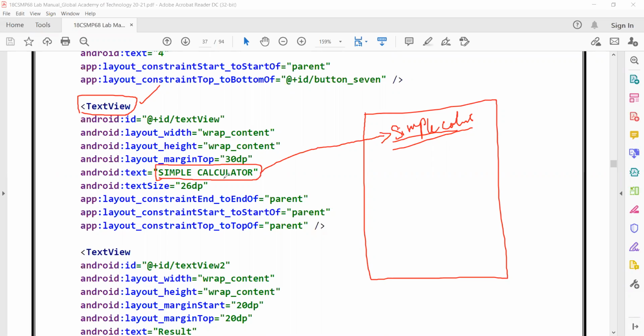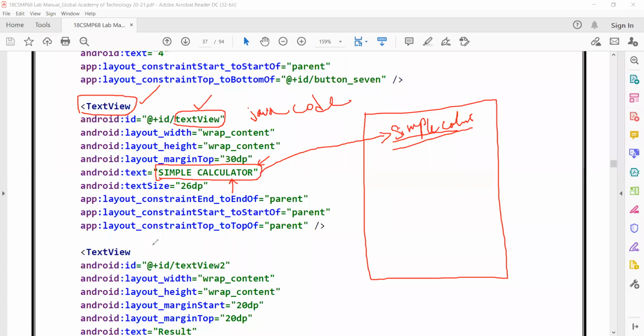One important thing is you need to edit the text value. By default, you'll get a different text, but you need to edit it to simple calculator. And that's what it is. Here you see that I've kept the ID as it is. I have not changed the ID because I'm not using this text view inside my Java code, and that's why I've left it as a default ID.